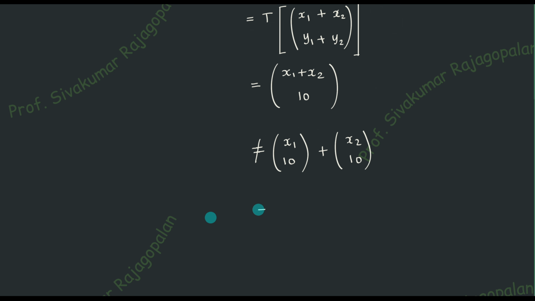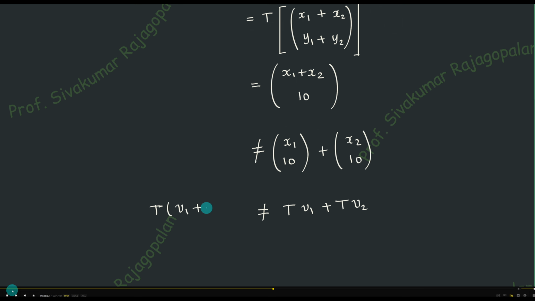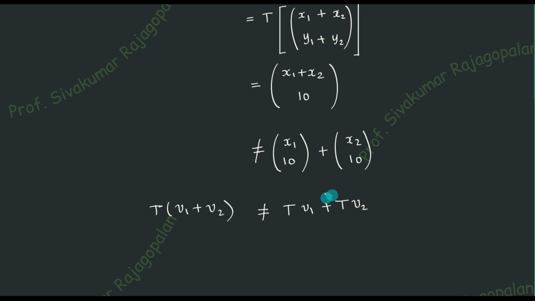So our left hand side is the T operator operating on V1 plus V2. Now you understand the purpose of decomposing into two parts, because T operator operating on V1 will be x1, 10. Otherwise x1, 10 will not come. Similarly, T operator operating on V2 will be x2, 10. So this part is clear, no trouble in that.